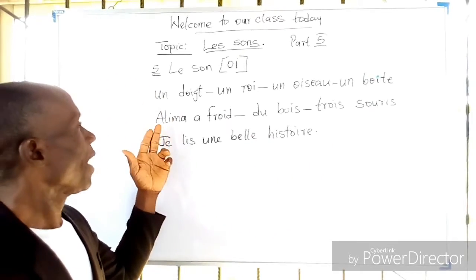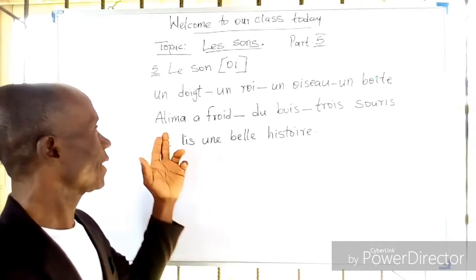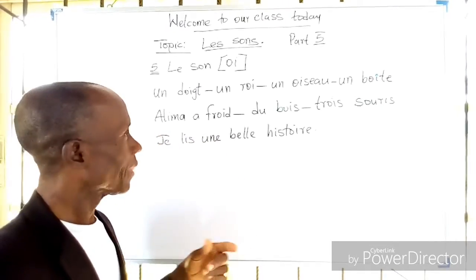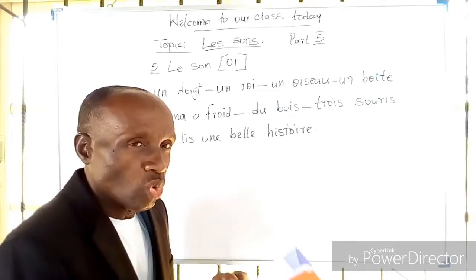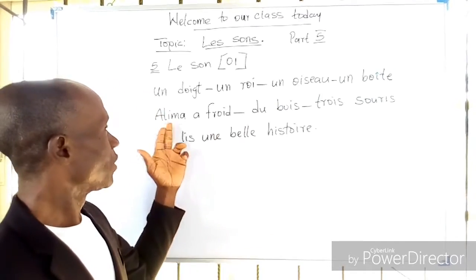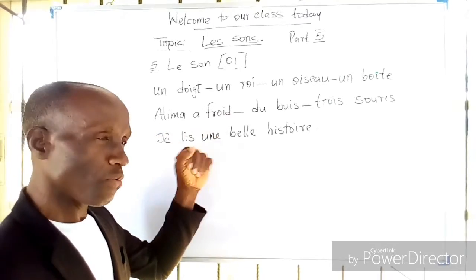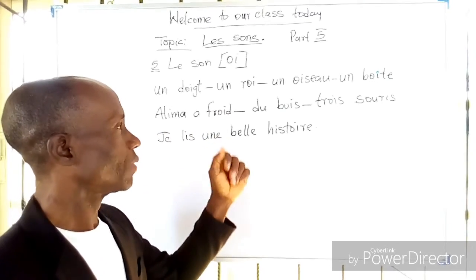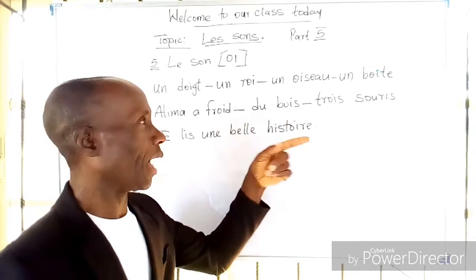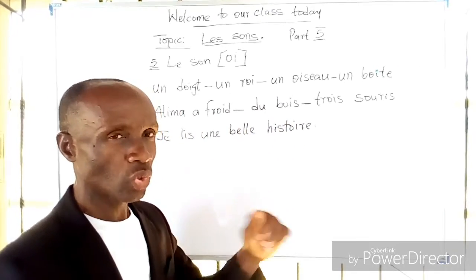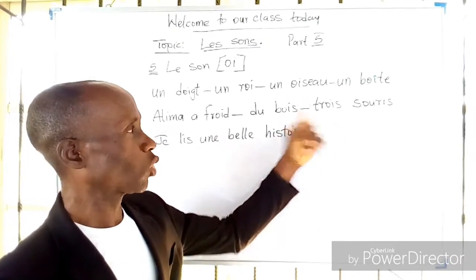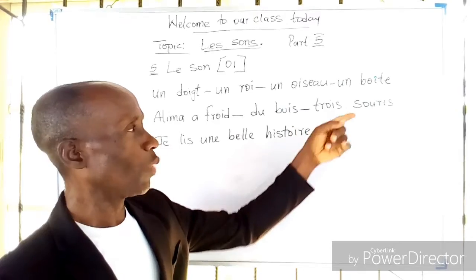Then here we have a very short sentence that says Alima a froid. That means Alima has cold. You know, when somebody has cold, the person checks. So you say Alima a froid. Alima has cold. Here we have du bois. That is the wood. Then here we have trois souris.